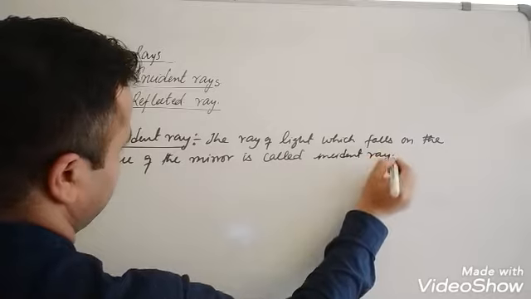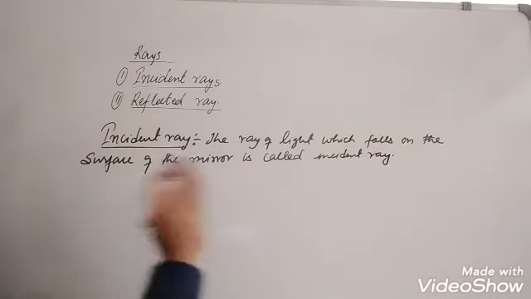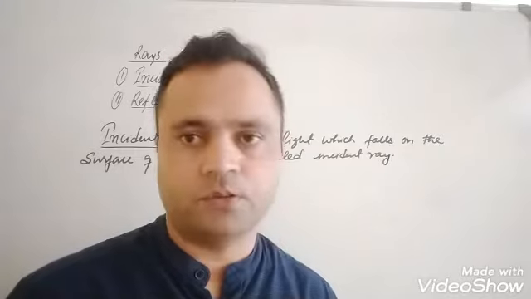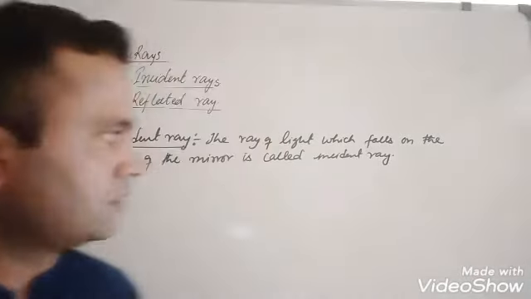Okay. The ray of light which falls on the surface of mirror is called incident ray.